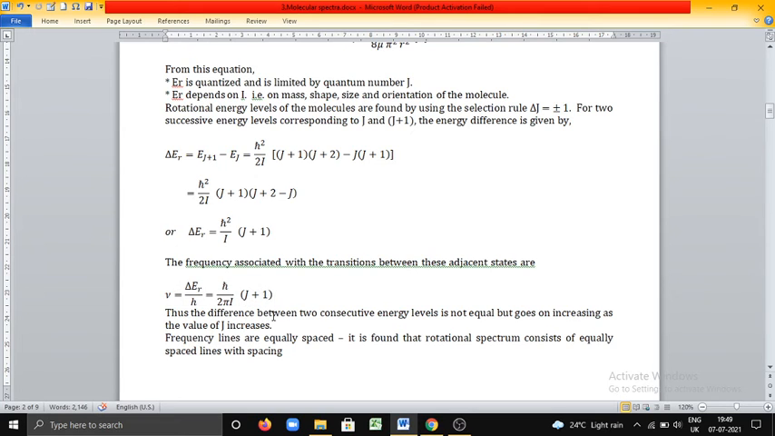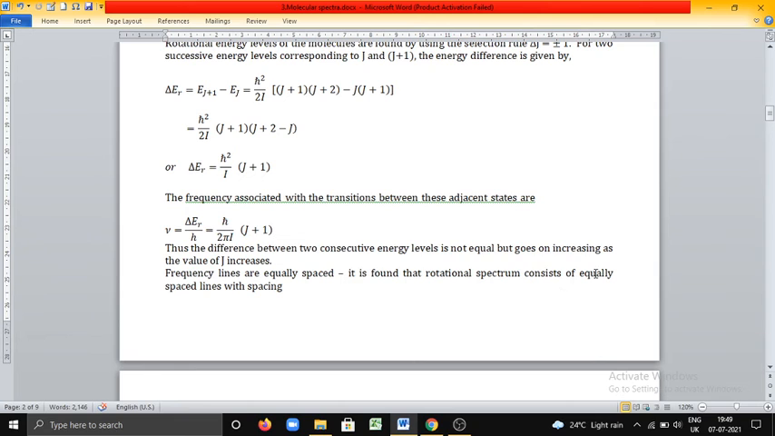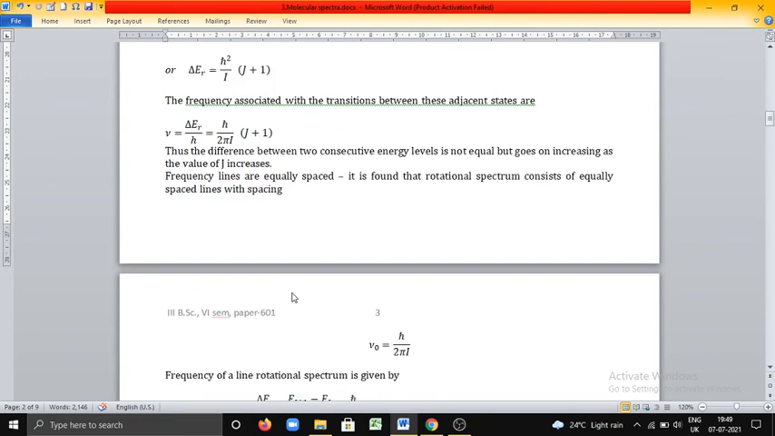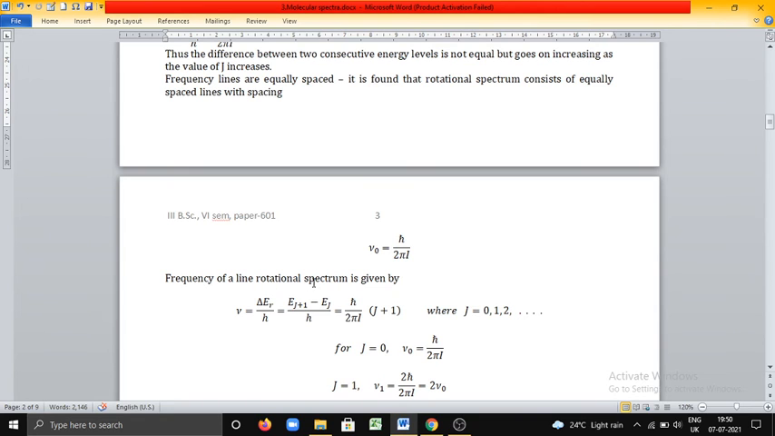If you increase the value from 0 to 1, 2, 3 like that, you will get the energy values going on increasing with the increase in the value of J. But frequency lines are equally spaced. It is found that rotational spectrum consists of equally spaced lines with spacing nu naught is equal to h cross by 2 pi I. Frequency remains constant but the energy level spacing increases with the increase in the value of J. Frequency of a line in rotational spectrum is given by nu is equal to delta ER by h. That means EJ plus 1 minus EJ by h. That is given by h cross by 2 pi I.